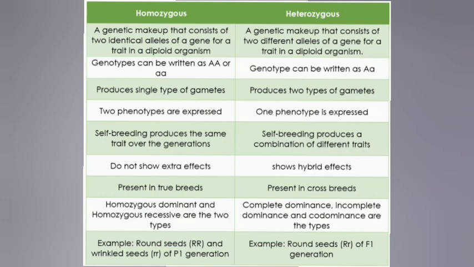The diploid organism carrying alternative alleles of a character is called heterozygous organism. Heterozygous organisms are also called heterozygotes. Example capital T small t.